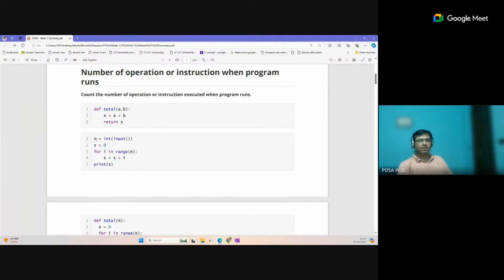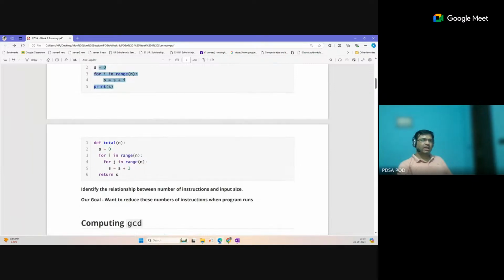That means this cost is directly dependent on n. If you provide n equal to 100, all these steps will be very close to a linear relation. If input is n, the total number of steps will also be of the order of n. But here this will change. This is the nested loop, with a loop inside the loop. So if you calculate the number of steps, you will find that it becomes n square steps.